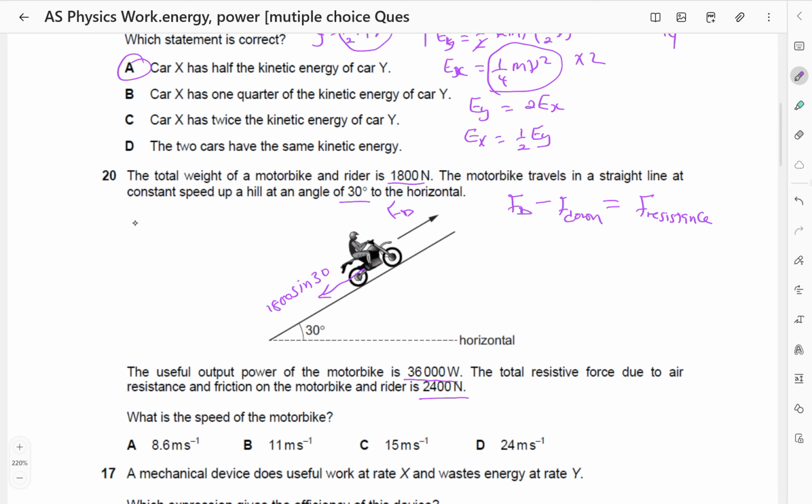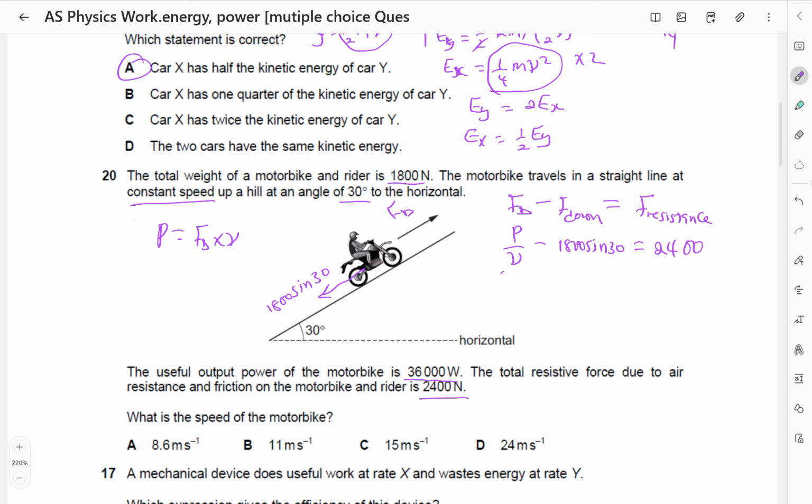because the speed is constant, so the resultant force is 0. Fd, of course, is the driving force. Power is going to be the force driving times the speed. So where there is Fd, I'm going to put power over V. So this is power over V minus the force down the slope, 1,800 sine of 30, should be equal to the resistive force, which is 2,400.